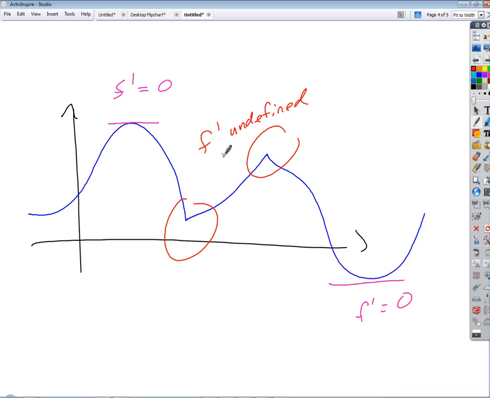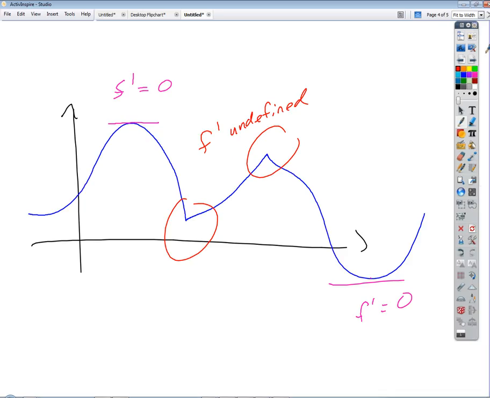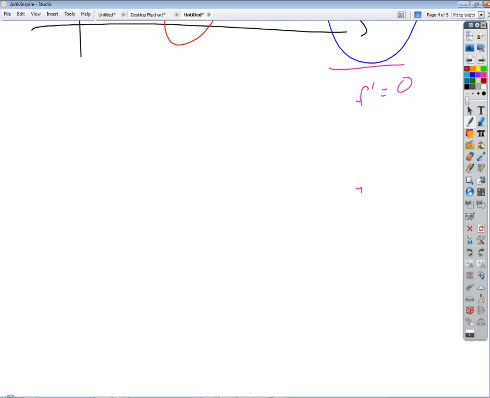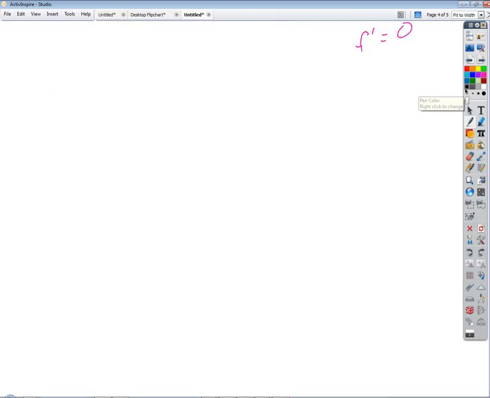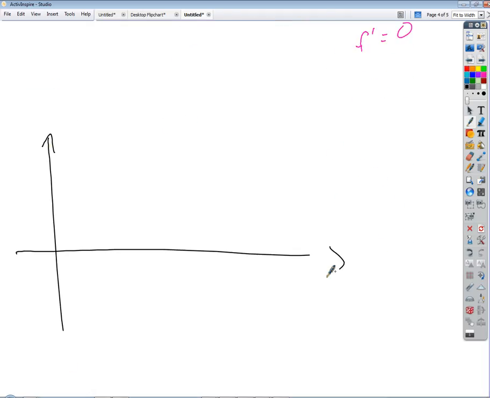Okay, the other thing though is, do they all pan out? So let's look at another example. What if we have something like this? So what happened to that one example?